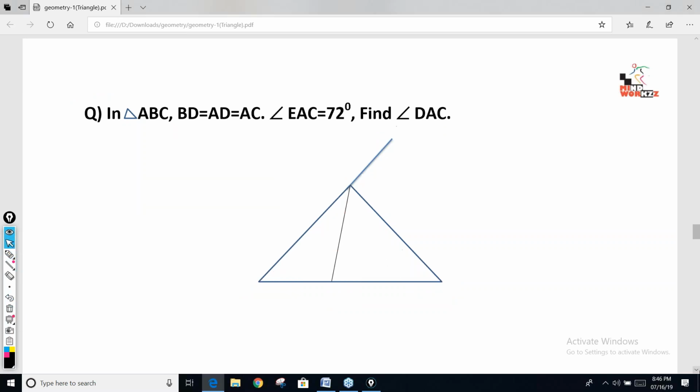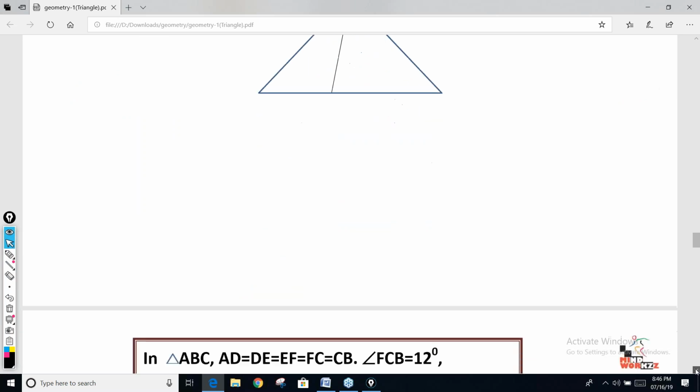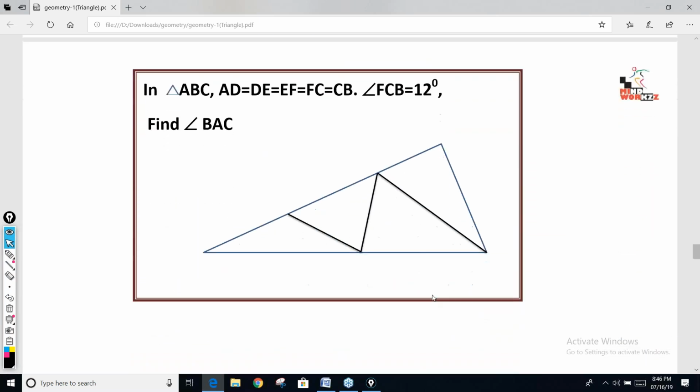Okay, come to the next. One more question based on exterior angle. This is also a CAT question, guys. In triangle ABC, AD is equal to DE is equal to EF is equal to FC is equal to CB. All the sides are given equal. AD, DE, EF, FC and CB are given equal. This angle FCB is given as 12 degrees. You have to find out this angle. You have to find out angle BAC.